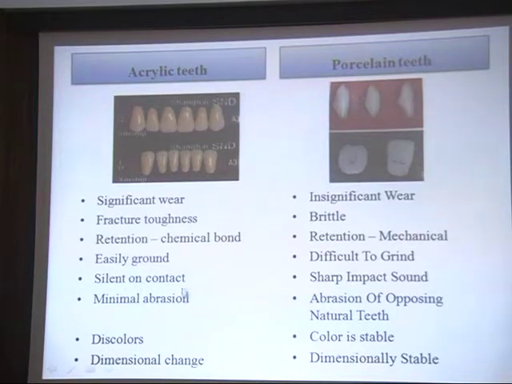Minimal abrasion. If we use acrylic teeth against opposing natural dentition, it doesn't produce much abrasion or affect the natural dentition. But with porcelain, abrasion of the opposing natural teeth will take place, because this material is brittle in nature. With use, acrylic gets discolored in due course of time because it absorbs oral fluids and stains easily. But porcelain teeth are color stable, so the color of the anterior teeth will not change.